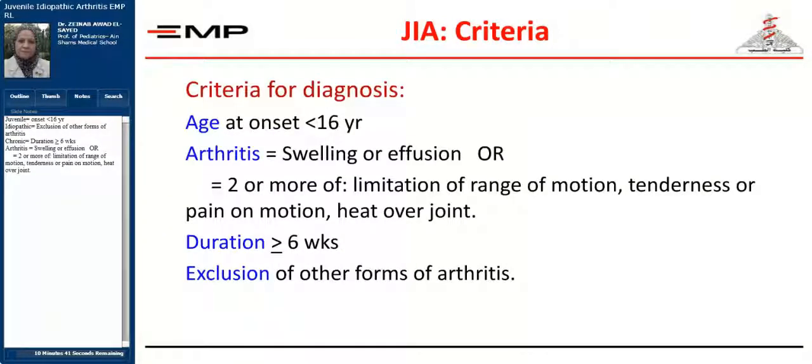Juvenile idiopathic arthritis is one of the common rheumatic diseases of childhood, and it's diagnosed if it starts before the age of 16 years, because we know that if it starts after that age, then it will be the adult type, rheumatoid arthritis. The diagnosis of arthritis rests on the criteria that I have mentioned a few slides ago, and the duration in juvenile idiopathic arthritis is 6 weeks or more. This indicates that this is a chronic arthritis. You have to exclude other forms of arthritis in order to say that this is an idiopathic arthritis.